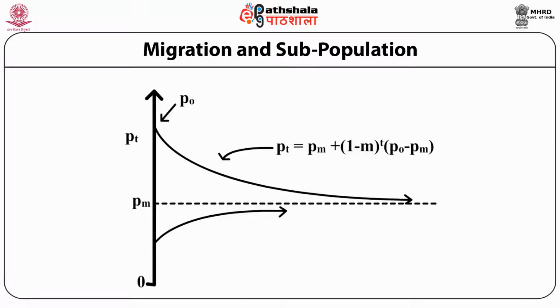See, there is P0 or population at time 0, and as time passes, how its structure changes can be visualized through this diagram, and it could be understood by a formula. PT is equal to PM plus (1 minus M) to the power T, times (P0 minus PM).